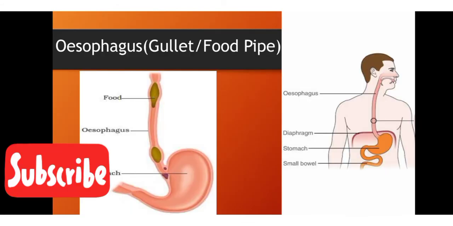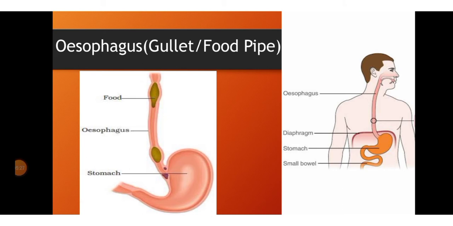Next part is the esophagus. Esophagus is also called the gullet or food pipe. It is said to be the food pipe because, as the name suggests, the food must enter through this passage. From the pharynx along the alimentary canal, it leads to the narrow tubular muscular organ called the esophagus.